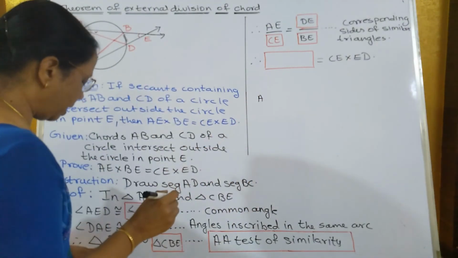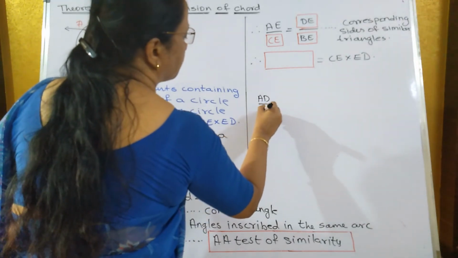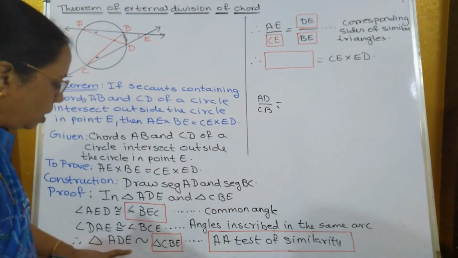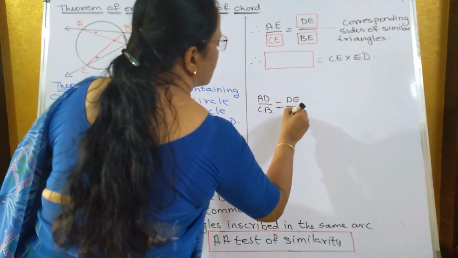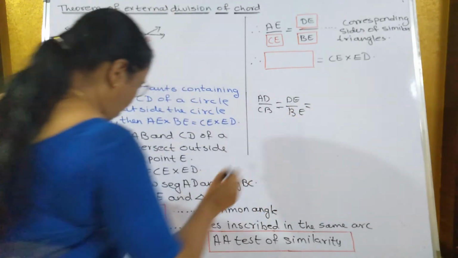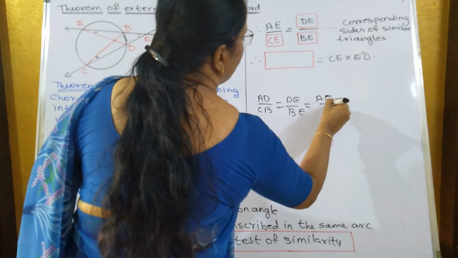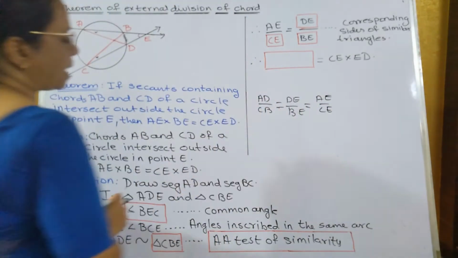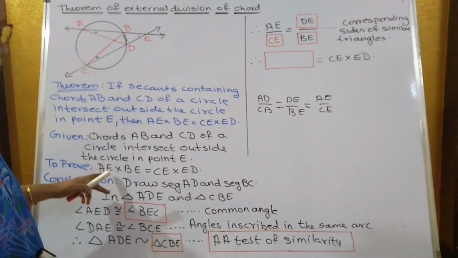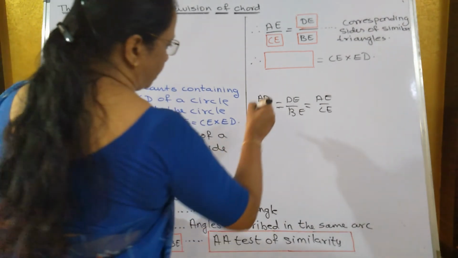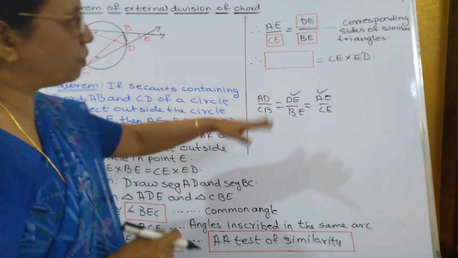What you'll get, AD upon CB is equal to DE upon BE is equal to AE upon CE. So if you get confused which two proportional sides you have to take, write down all the three sides, and according to the proof, AE and BE we needed. So these two you will write over here.